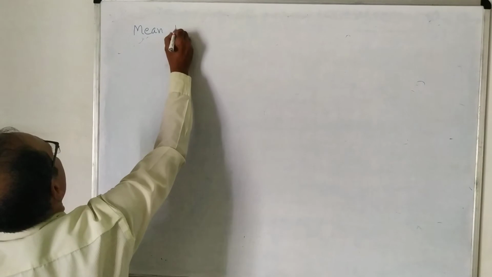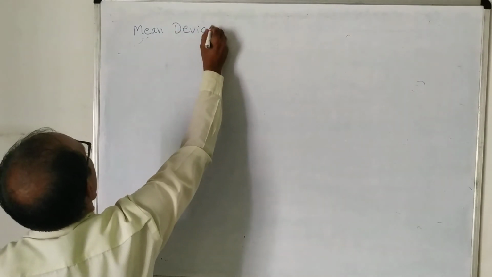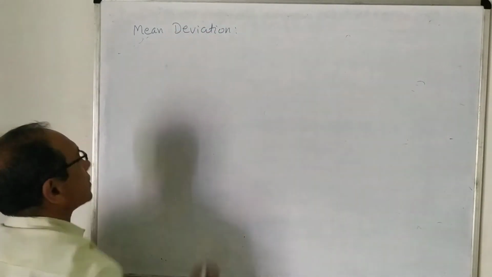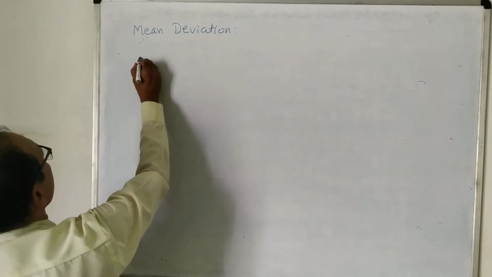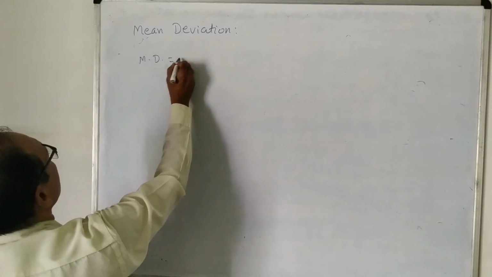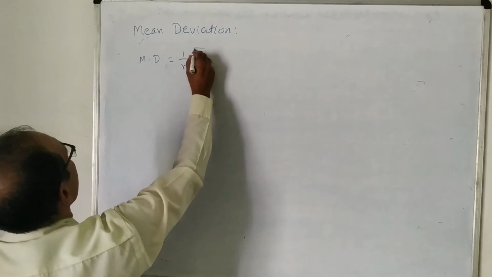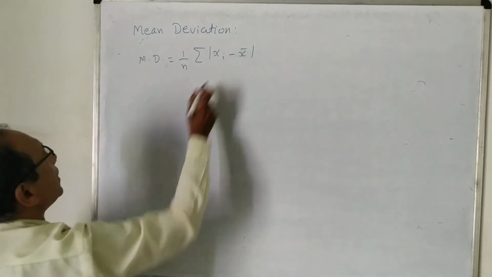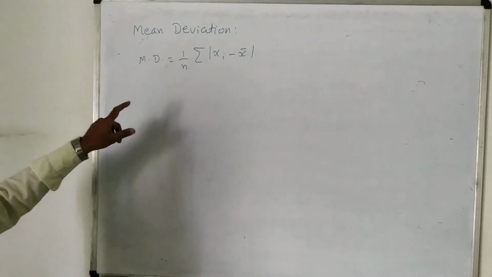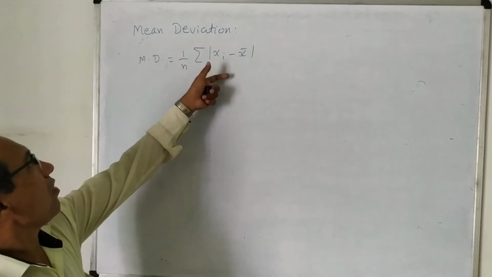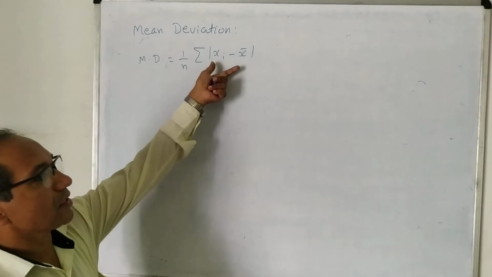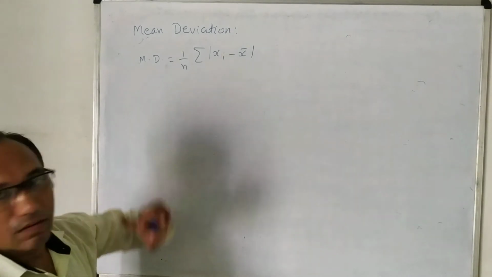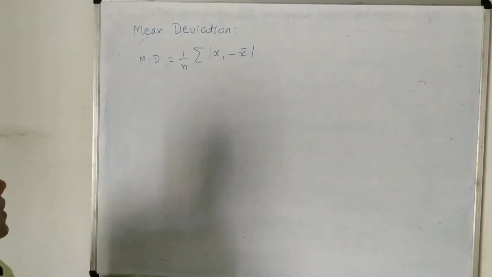When the word deviation comes, this shows that some difference is there. So here mean deviation is obtained as 1 upon n sigma of xi minus x bar. X bar is the mean, and the deviations of all other observations which are given to us from the mean x bar.